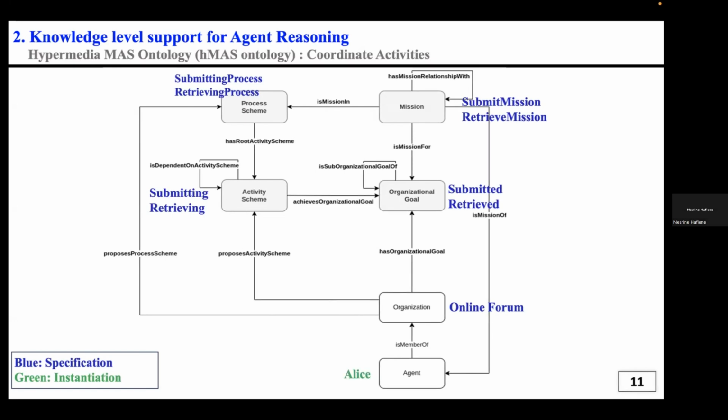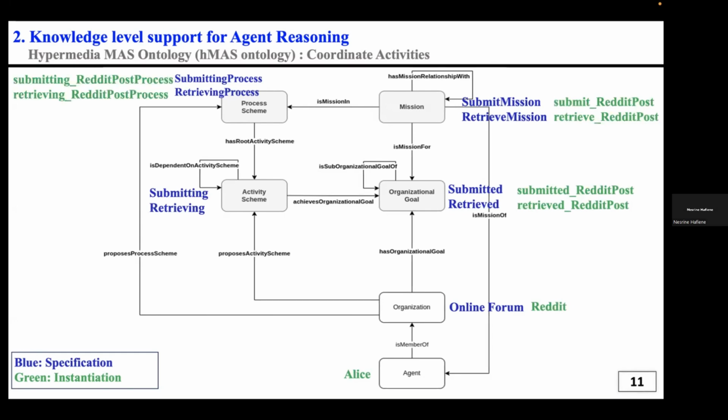If you instantiate this ontology, we will have Alice as an agent, Reddit as an organization, two main goals, which are submit Reddit post and retrieve Reddit post, and two main missions, submit Reddit post mission and retrieve Reddit post mission, and also the different parts, the process scheme and the activity scheme.